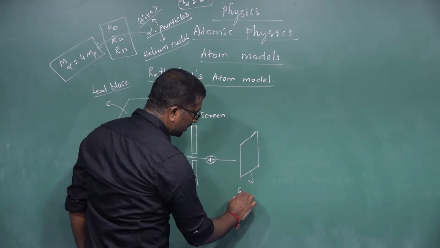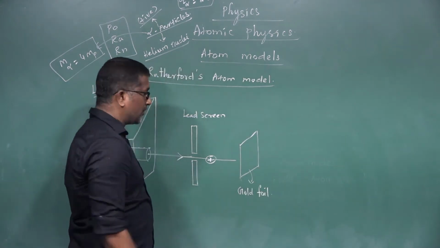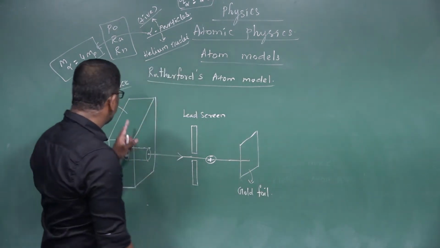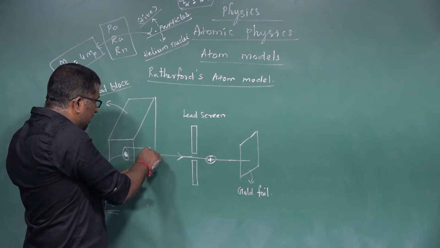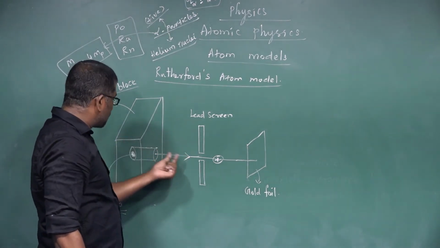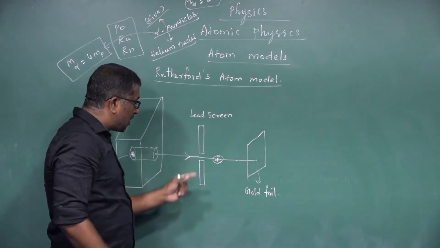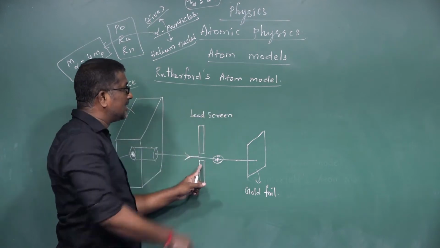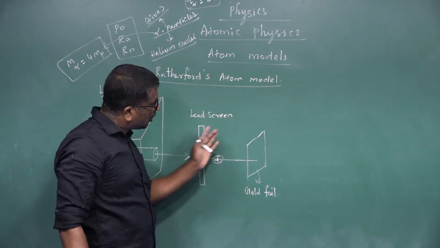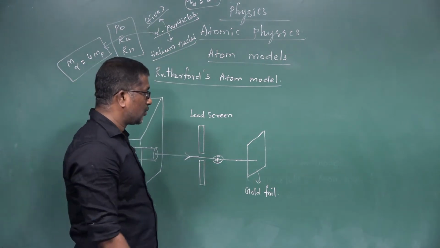So this is the gold foil. A small hole is made in the lead block, through which the alpha particles come out, then they pass through a fine gap in the lead screen and finally fall on a thin gold foil.